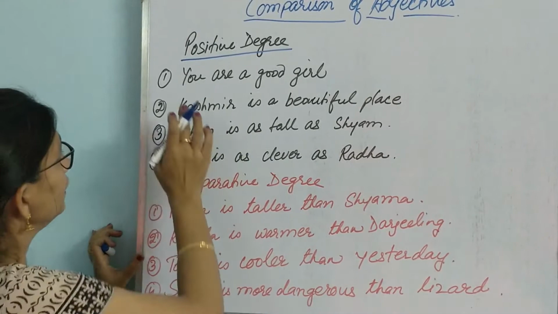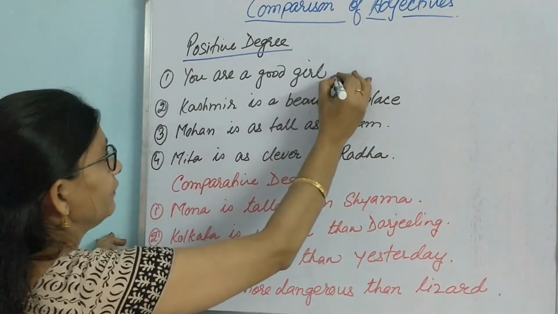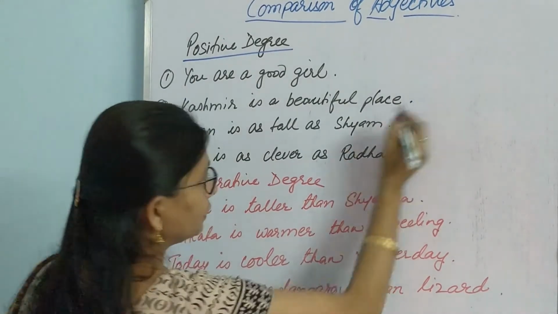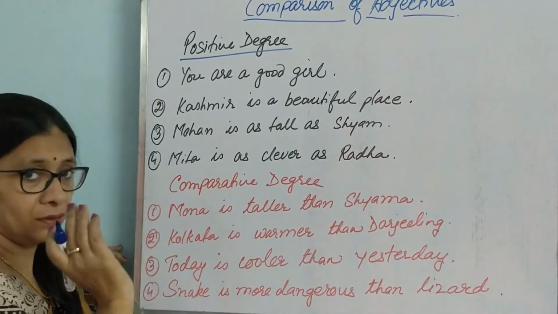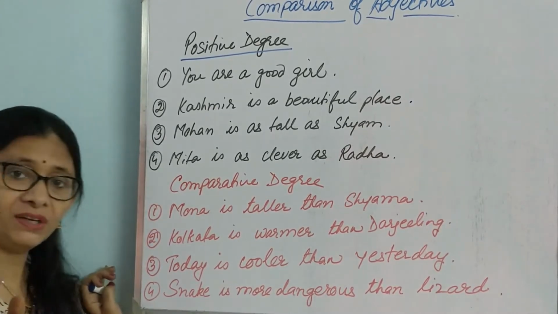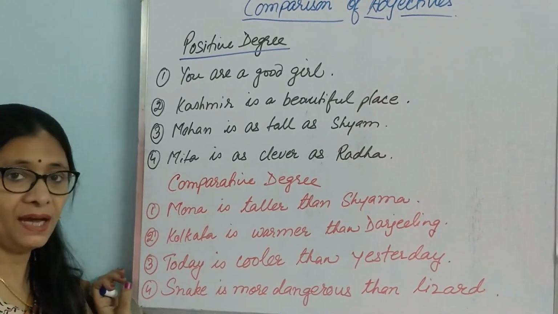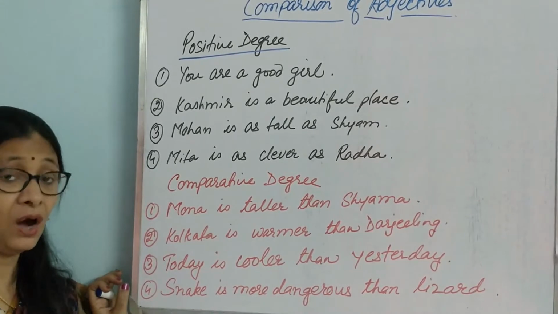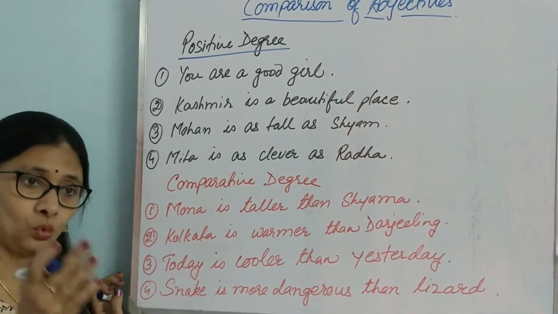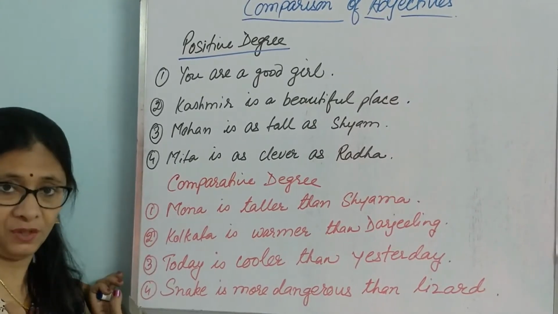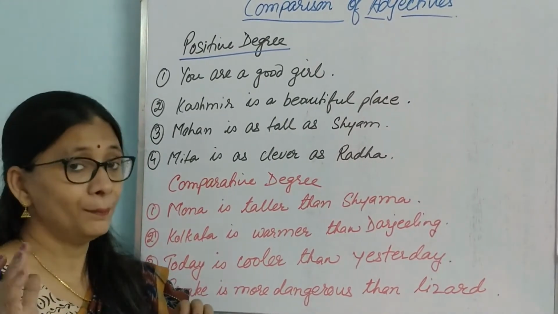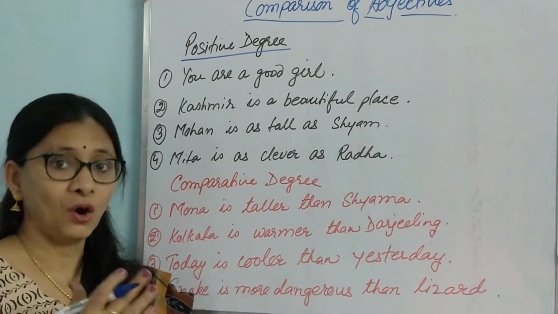Some examples are: You are a good girl, as I already told you. Then, Kashmir is a beautiful place. No comparison is made. As I told you, in positive degree there is no comparison. But that's not how it is all the time. There may be some situations in which two things are similar. In those situations we use positive degree, but there is a pattern for how we write the sentence.